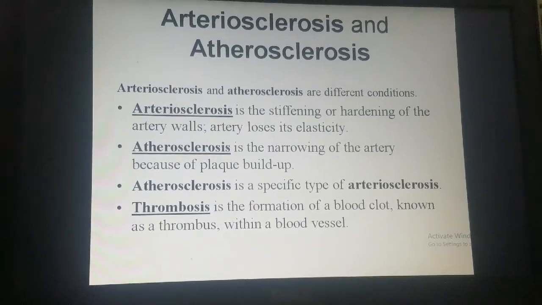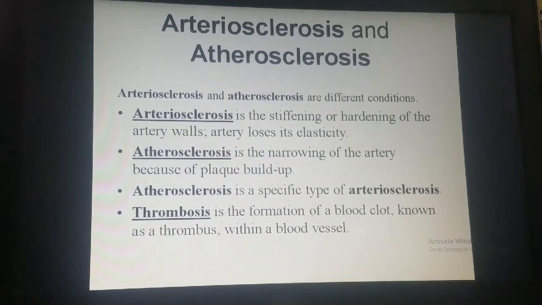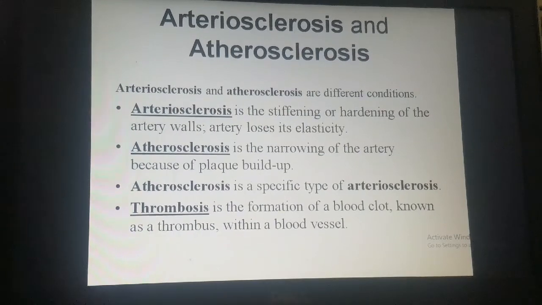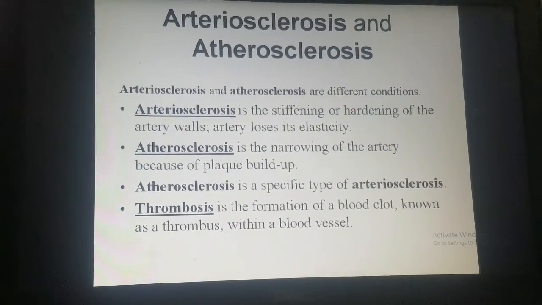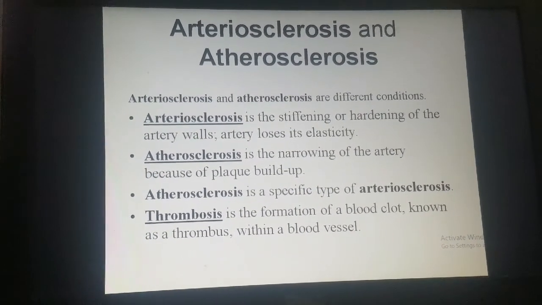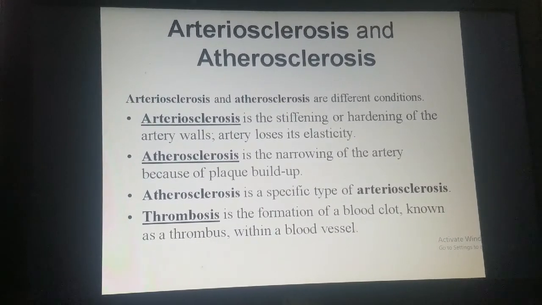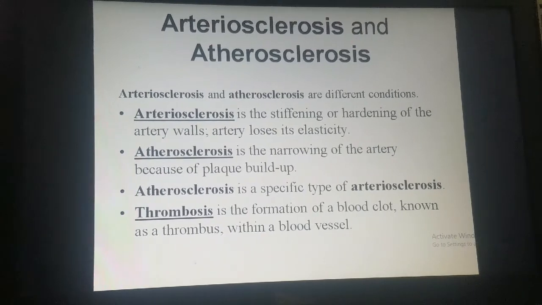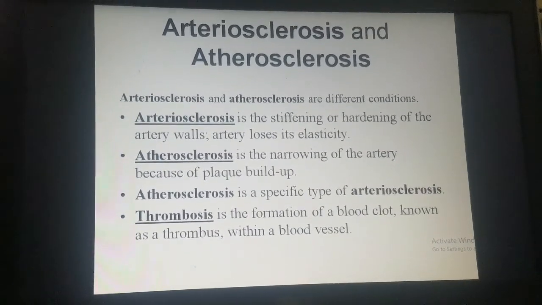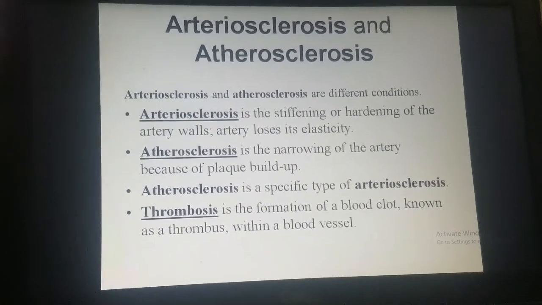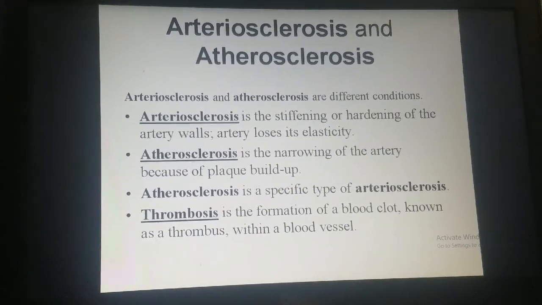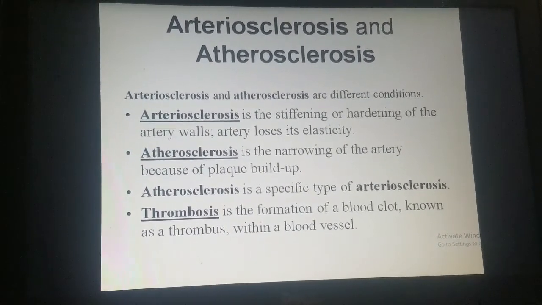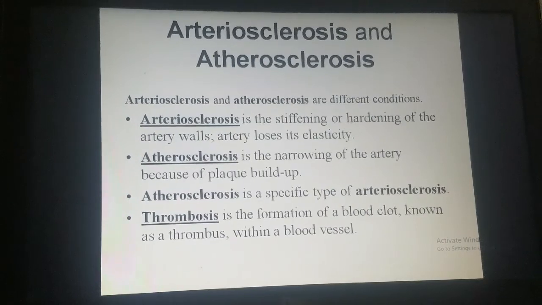Now here you have a few terminologies: arteriosclerosis and atherosclerosis. Are these two terms similar, or is there any difference? Arteriosclerosis and atherosclerosis are different conditions. Arteriosclerosis is the stiffening or hardening of the arterial wall.